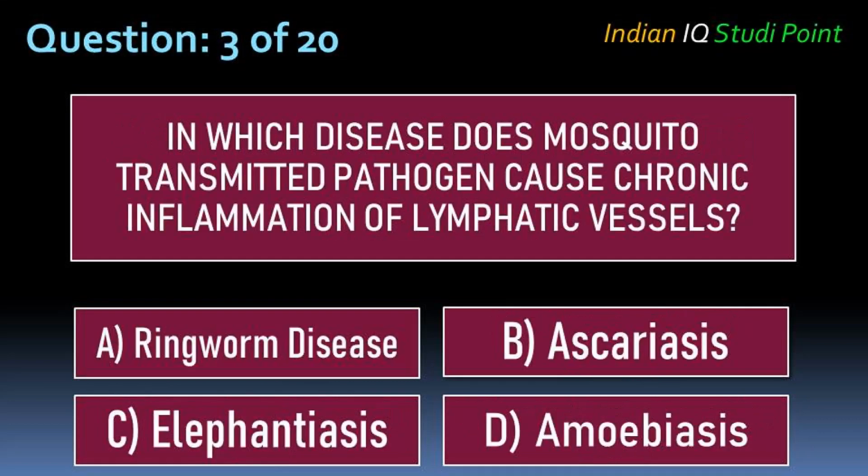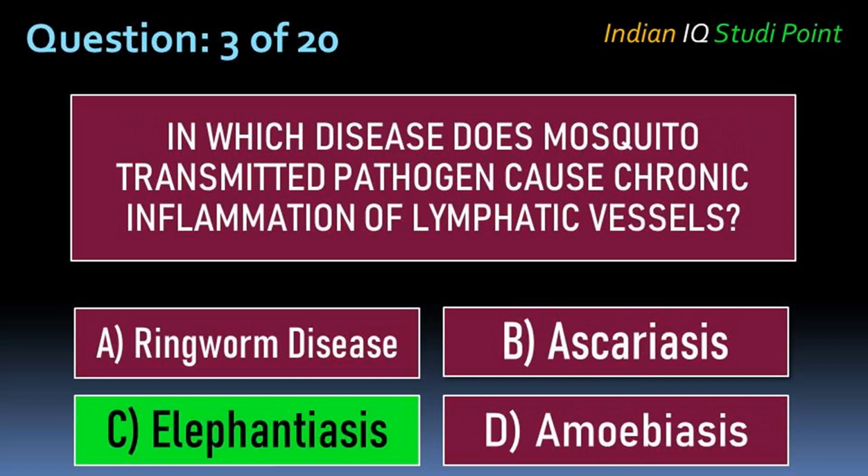Coming to the next question, in which disease does a mosquito transmitted pathogen cause chronic inflammation of lymphatic vessels? Option A ringworm disease, B ascariasis, C elephantiasis, D amoebiasis. And the correct answer is option C elephantiasis.